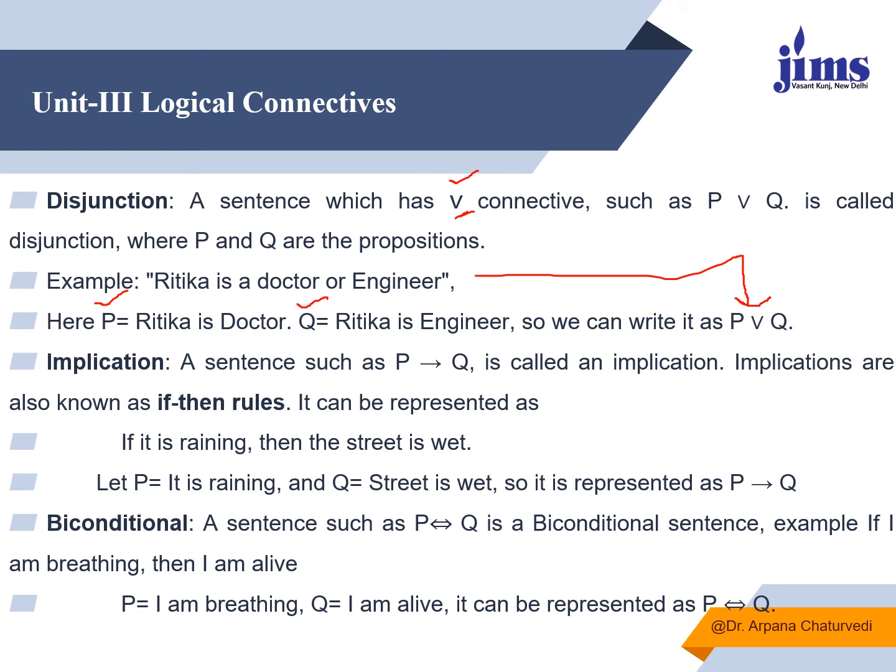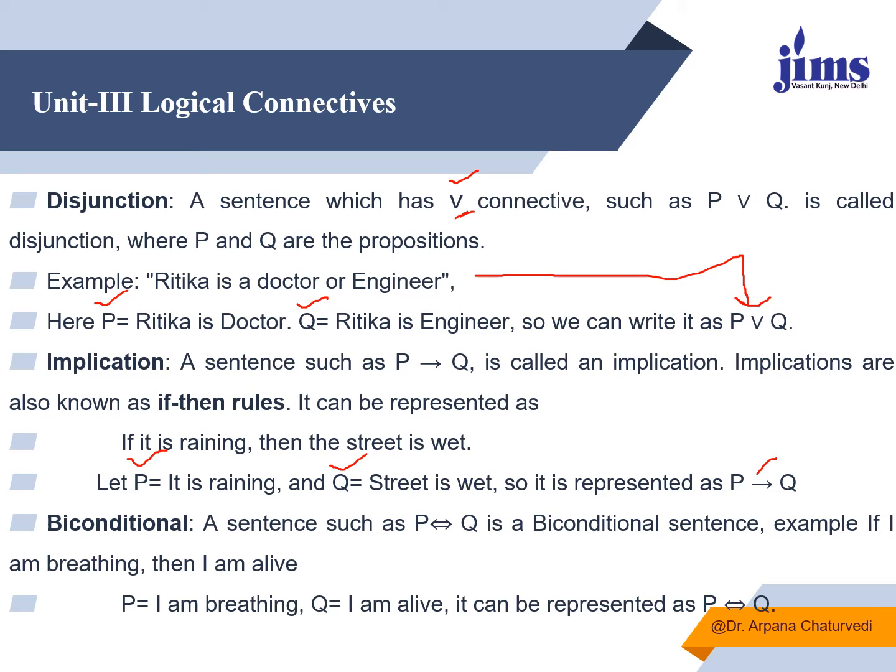Now implication, a sentence such as P implies Q is called implication. Implications are also known as if-then rules. It can be represented as, if it is raining, then the street is wet. Here it is raining is the P proposition, street is wet is the Q proposition. When we combine both of them using logical connectors, we say that P implies Q. If it is raining, then definitely the street will become wet. So this is the symbol of implication.